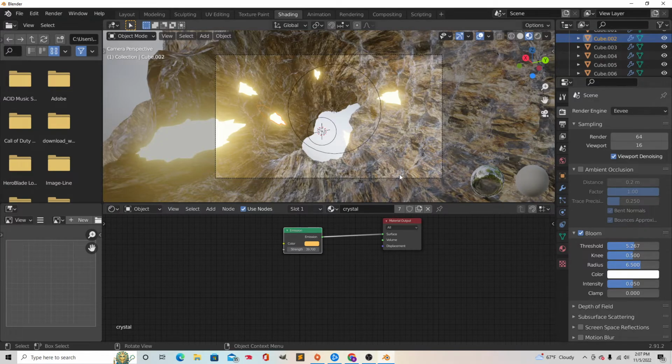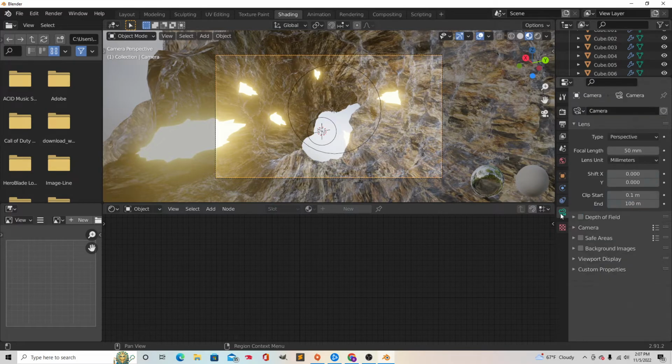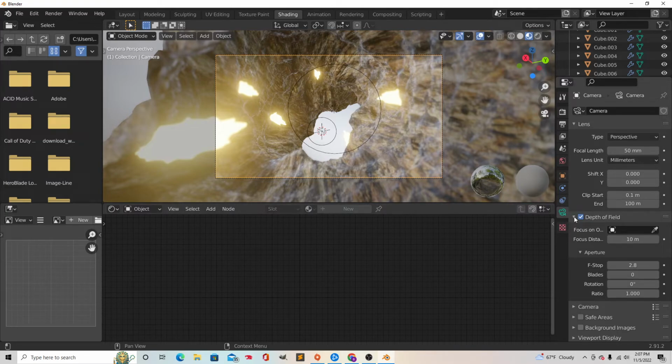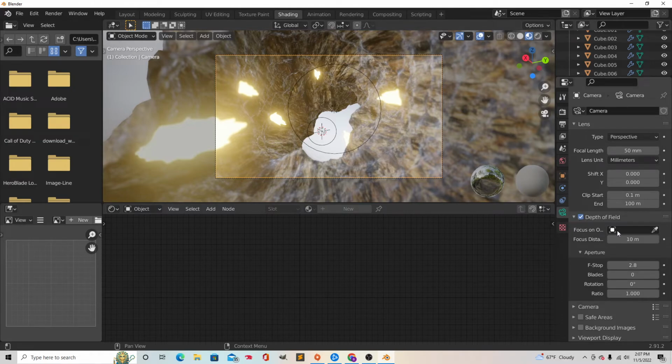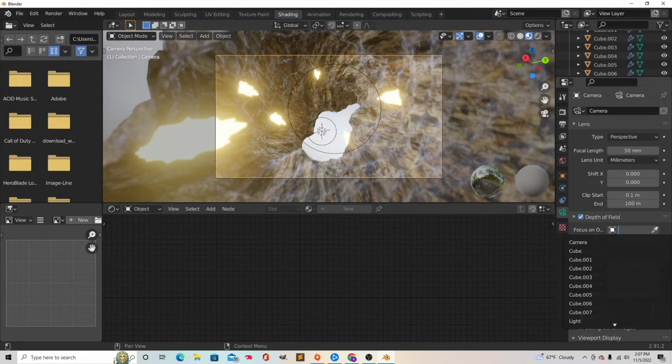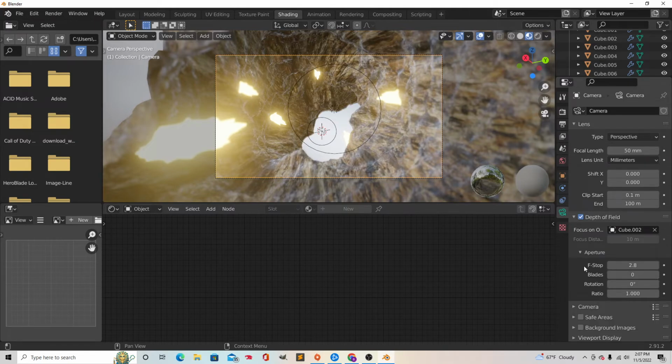And what we're going to do is select the camera. Go to the camera, go to depth of field. Alright, like that. And actually it looks already good right now. Not gonna lie, I didn't need to do anything. That's really the case. So what you do is, I'm gonna show you anyways, you select this right here, go to cube 2, and it will select the cube and make that in focus. And so now what we do is hit F12.